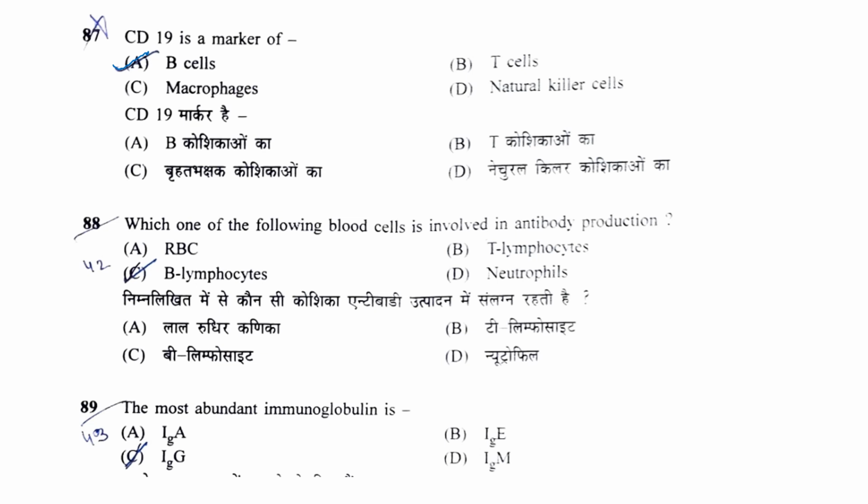Next question is, which of the following blood cells is involved in antibody production? Option A, RBCs, B, T lymphocytes, C, B lymphocytes, and D, neutrophils. So in antibody production, B cells are involved. Only B cells are those immune cells in our body which are able to produce antibodies. So B cells are used in the hybridoma technology for producing the monoclonal antibodies by fusing the B cells with the cancerous cell line.